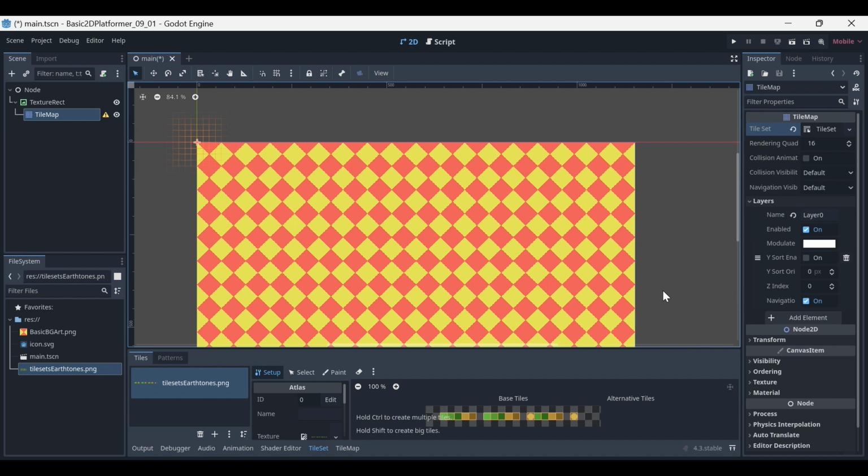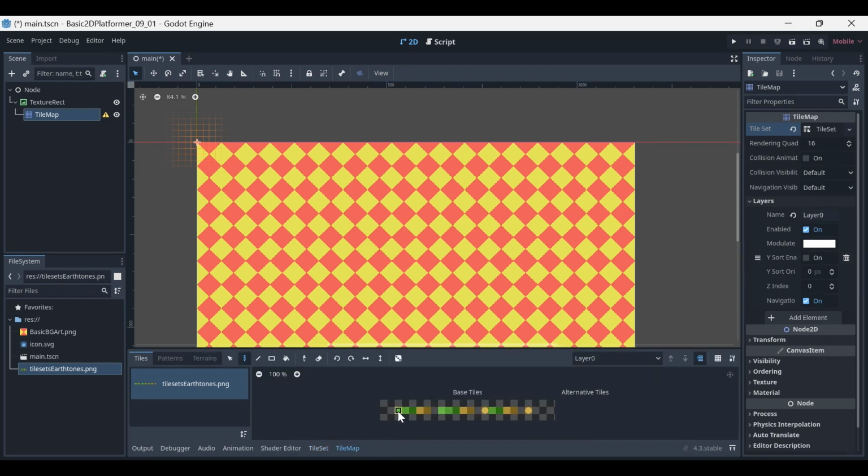All right, so you'll notice if I now switch to tile map, I should be able to choose one and then just start drawing with it, so we can make our basic level. But we might want them bigger, and this installment is just to put them in. So we'll keep going.